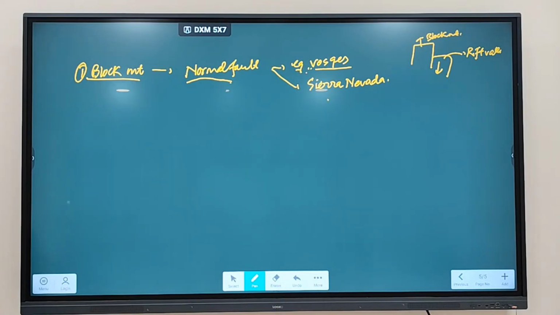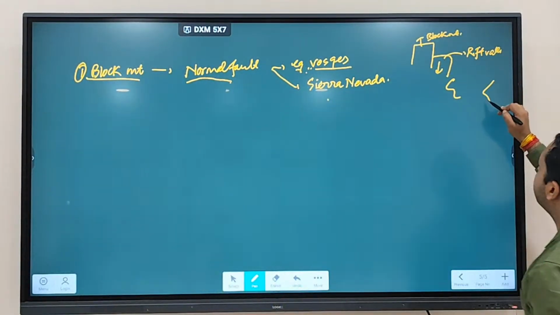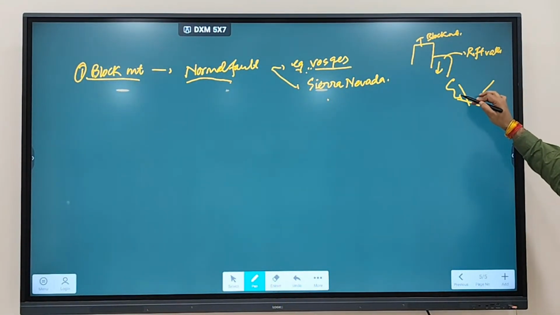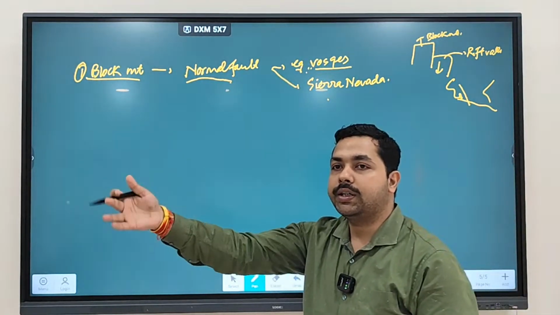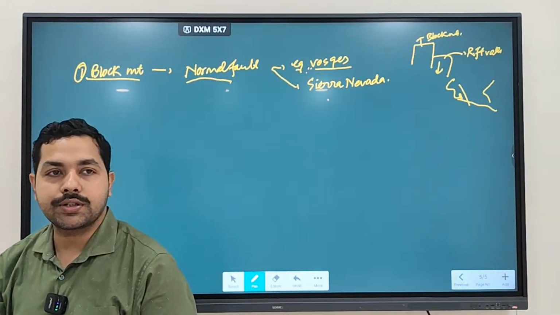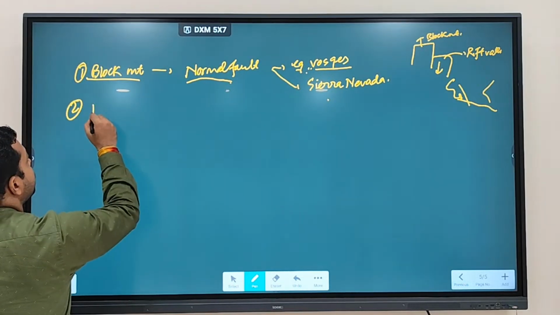North America. In North America, yes, below the Rockies, as we discussed. Here lie the Rockies, and here lies the Sierra Nevada. So we discussed the Cordillera, a lot of different types and systems from different geological periods are called what? Cordillera, clear? So here you'll find Sierra Nevada. All these are examples of which type of fault? Normal fault.